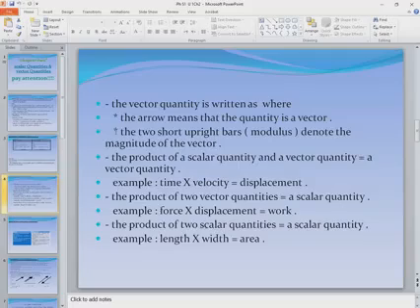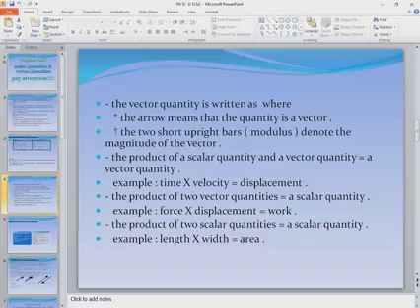The second point, the product of a scalar quantity and a vector quantity equals what? Scalar times vector. Mass times acceleration. Mass is scalar, acceleration is vector. It will give us mass times acceleration equals weight. So here weight is a vector.